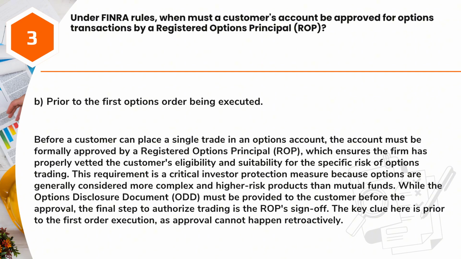Answer: B. Prior to the first options order being executed. Before a customer can place a single trade in an options account, the account must be formally approved by a registered options principal, ROP, which ensures the firm has properly vetted the customer's eligibility and suitability for the specific risk of options trading. This requirement is a critical investor protection measure because options are generally considered more complex and higher risk products than mutual funds. While the options disclosure document, ODD, must be provided to the customer before the approval, the final step to authorize trading is the ROP sign-off. The key clue here is prior to the first order execution, as approval cannot happen retroactively.